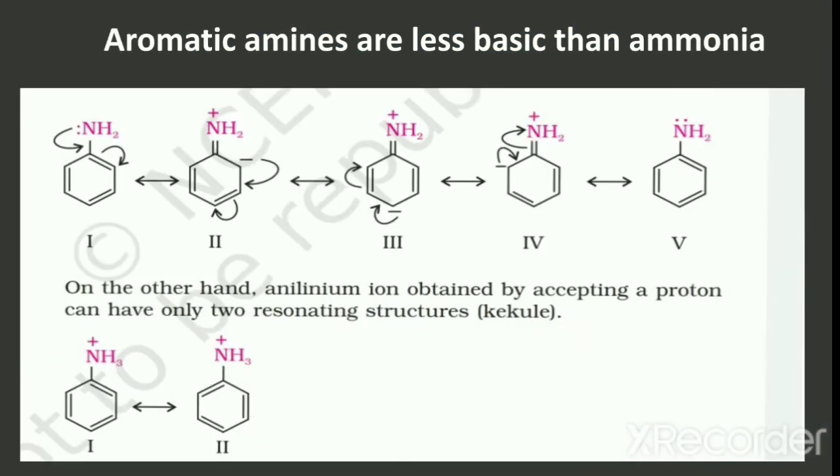Aromatic amines are less basic than ammonia, or aniline is less basic than ammonia. You know that greater the number of resonating structures possible, greater will be its stability. Aniline has 5 resonating structures and therefore it is more stable. Anilinium ion has only 2 resonating structures, therefore it is less stable. Therefore, aniline shows less tendency to accept a proton, or aniline is less basic than ammonia.